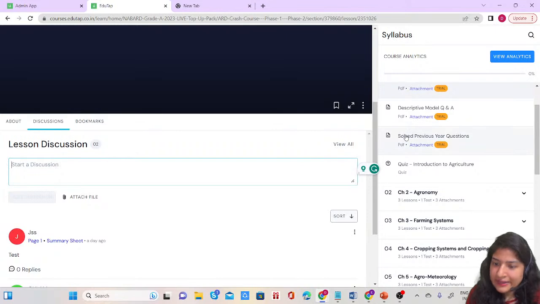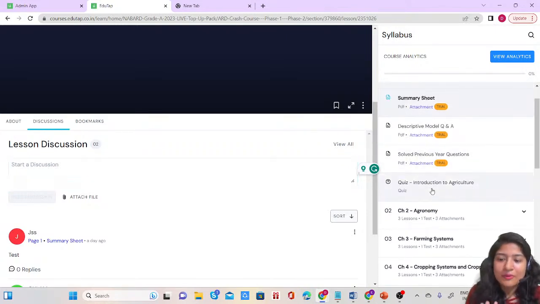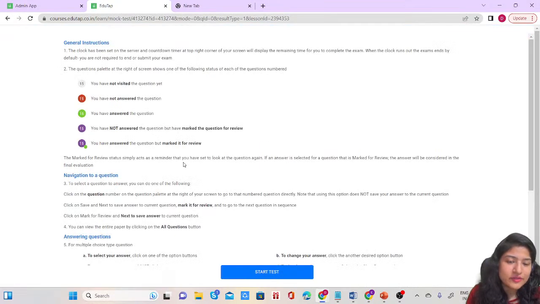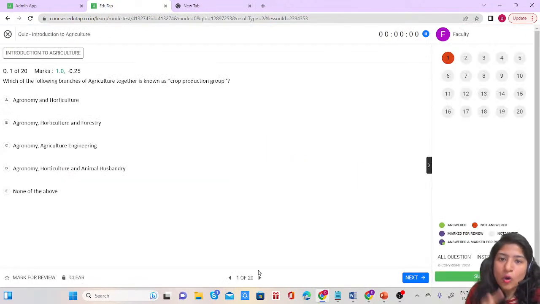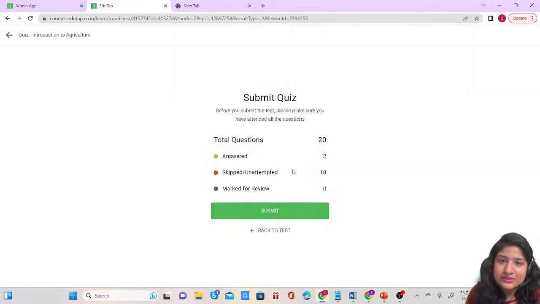That is our guarantee. For every chapter we have a summary sheet, and with the help of quizzes you can actually test your knowledge. I'll give you this particular example so that you have an idea how you actually attempt that. I'm just marking the questions, and then I submit. You can see on the right hand side I'm submitting this particular quiz, and it will give you all the information.